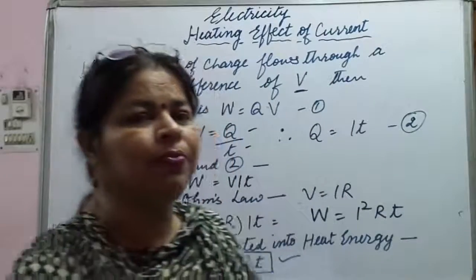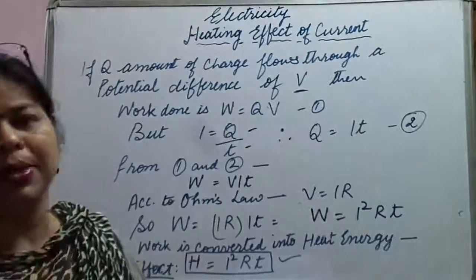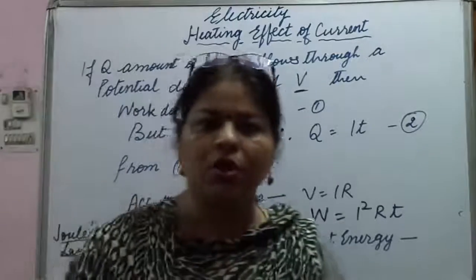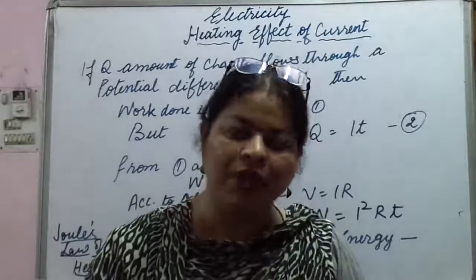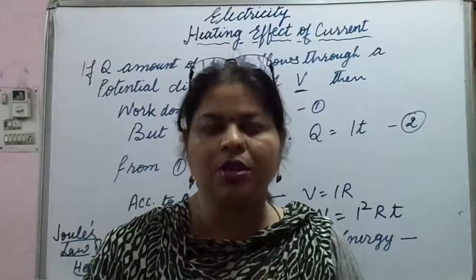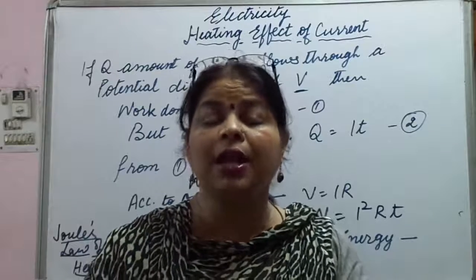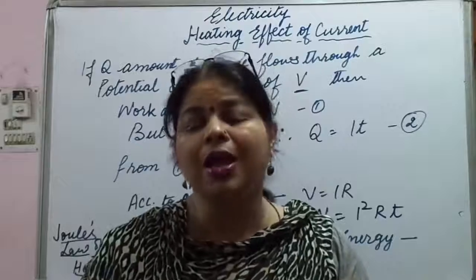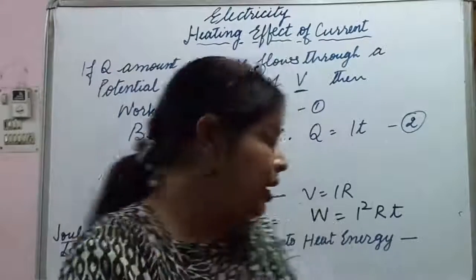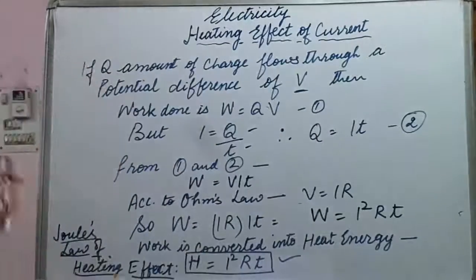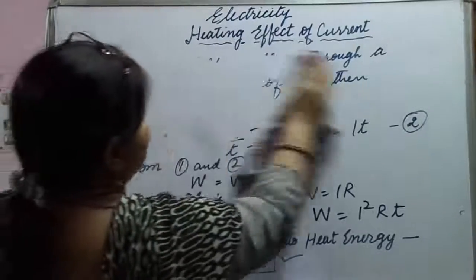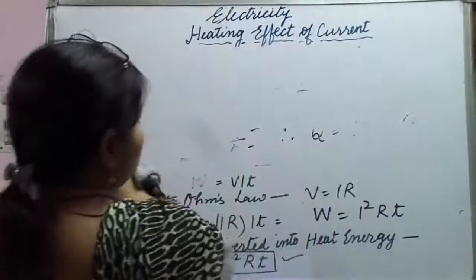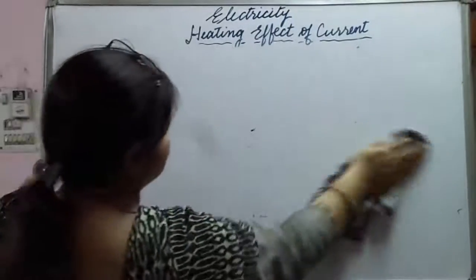Actually there is a material called nichrome, or it may be an alloy of any other composition, but we are talking here about the electric heater. It is made up of an alloy called nichrome. What is the name of the alloy? Nichrome. Nichrome is an alloy of nickel and chromium.